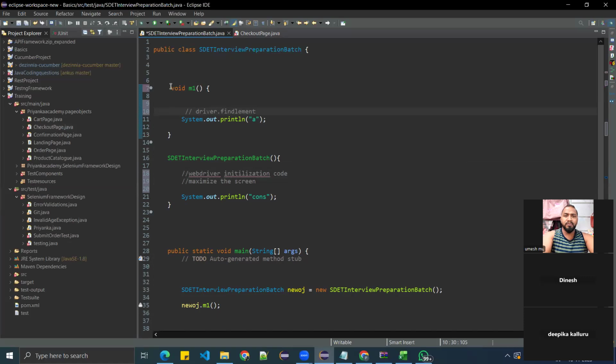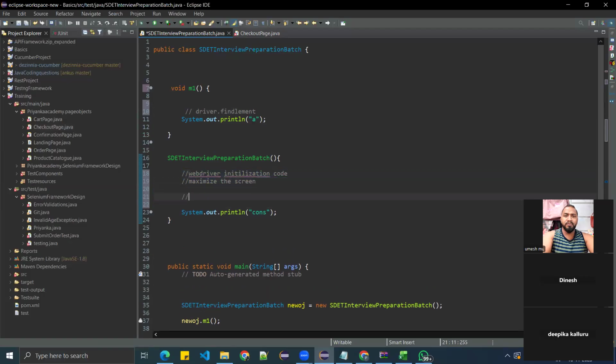Okay, so before this method, this WebDriver should be there, right? Your WebDriver should be initialized. Then the screen can be maximized, and then you open driver.get with your URL or anything. Then only you can do the driver.findElement. That means your requirement is that first the constructor should be executed, then the method should come.